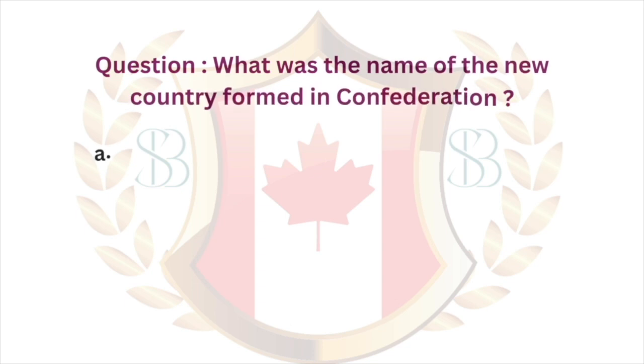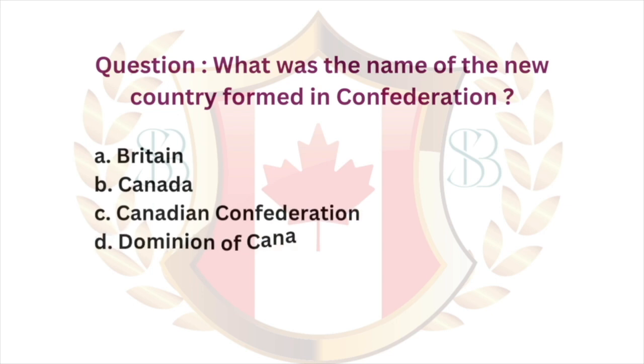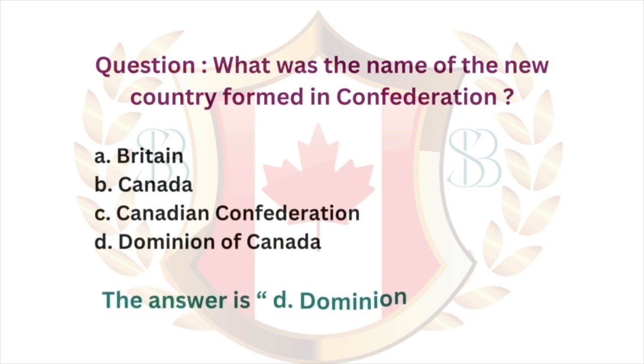Question: what was the name of the new country formed in Confederation? A. Britain. B. Canada. C. Canadian Confederation. D. Dominion of Canada. The answer is D. Dominion of Canada.